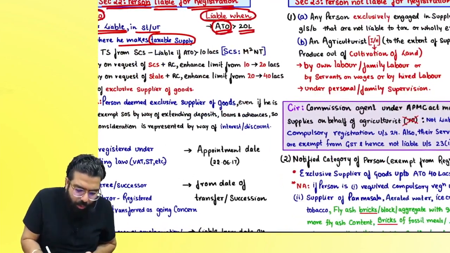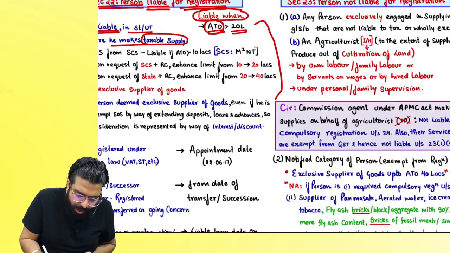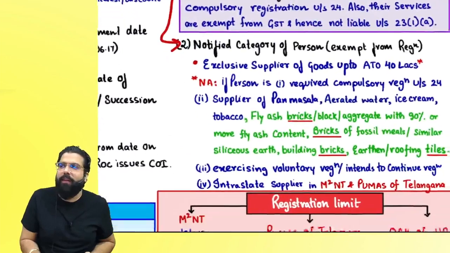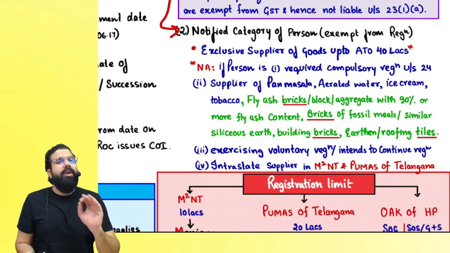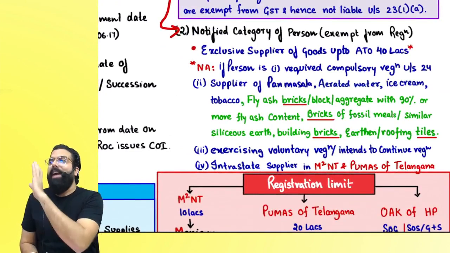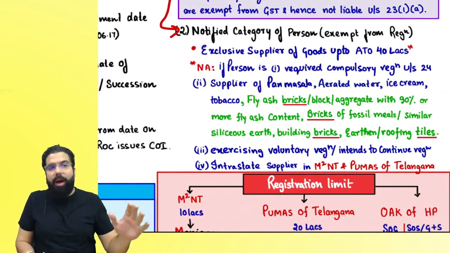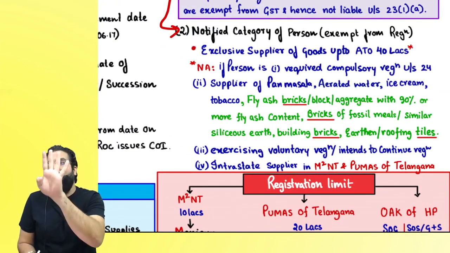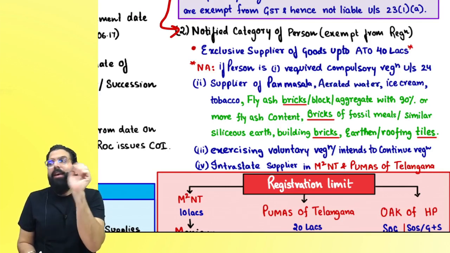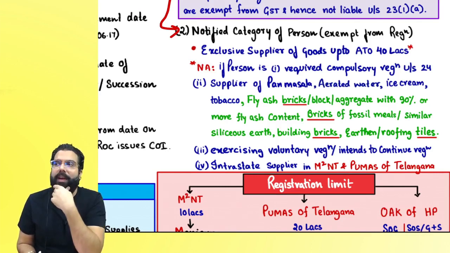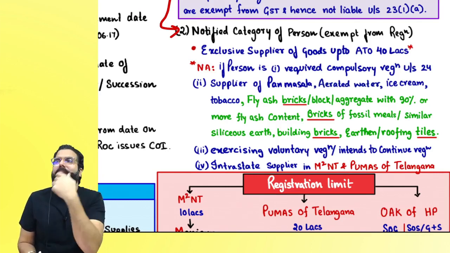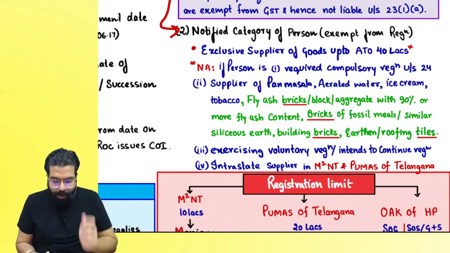But we have to read section 22 subsection 1 along with section 23 subsection 2 and one notification, which says the government has exempted exclusive suppliers of goods from registration up to a limit of 40 lakh rupees. Hence for some people the turnover limit is 40 lakh, for some states it is 20 lakh, for some places it is 10 lakh. Sir, how do we remember that?